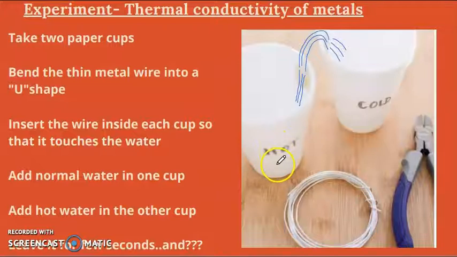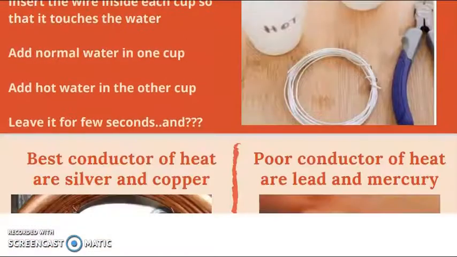The best example of explaining this will be, have you seen your mother cooking? If she leaves the ladle or the spoon in the vessel while cooking, like a vegetable, or milk if she's heating milk, and the spoon is inside the utensil, you will not be able to hold it because it's very hot. That means the heat is transferred from the milk to the spoon. So heat is very easily conducted through metal. These are the 3 examples or experiments that can be shown to explain thermal conduction.